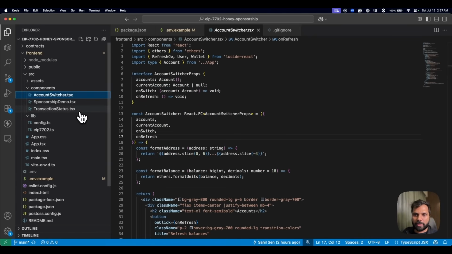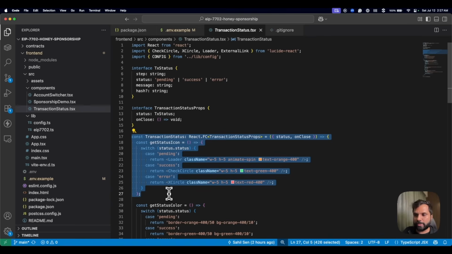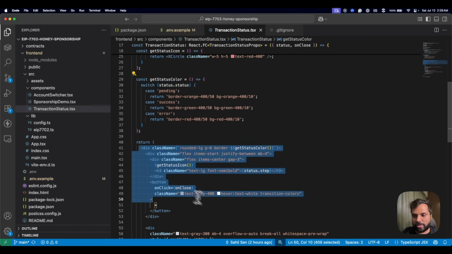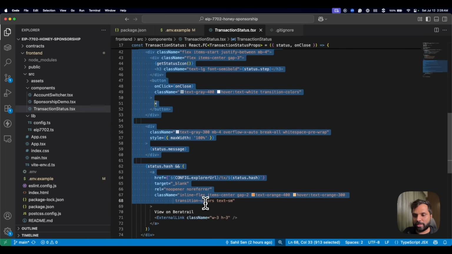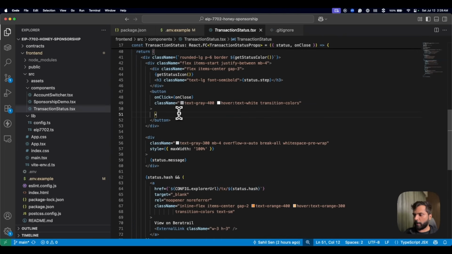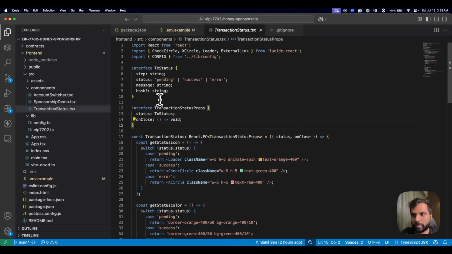Now let's look at the transaction status component, where we will have three kinds of transaction statuses: pending, success, and error. Based on that, we will have different kinds of color. We will have a function to actually get those colors for each, and then the actual structure of the transaction status box, which will appear after each transaction is sent. And you can see that we have also exported this interface.